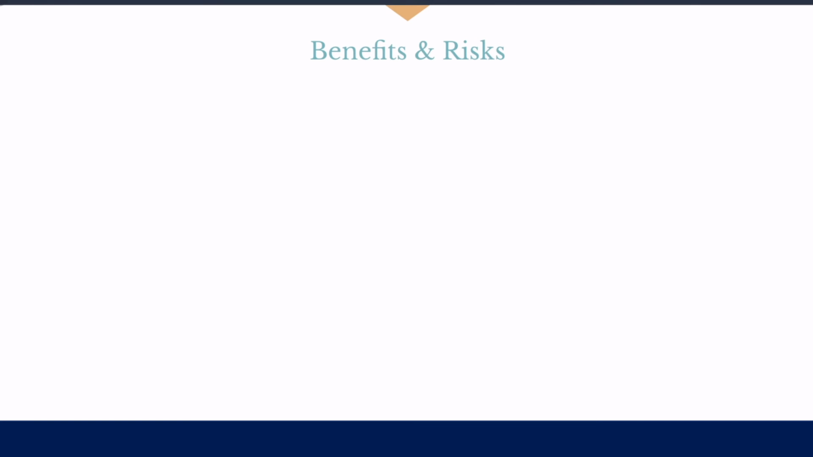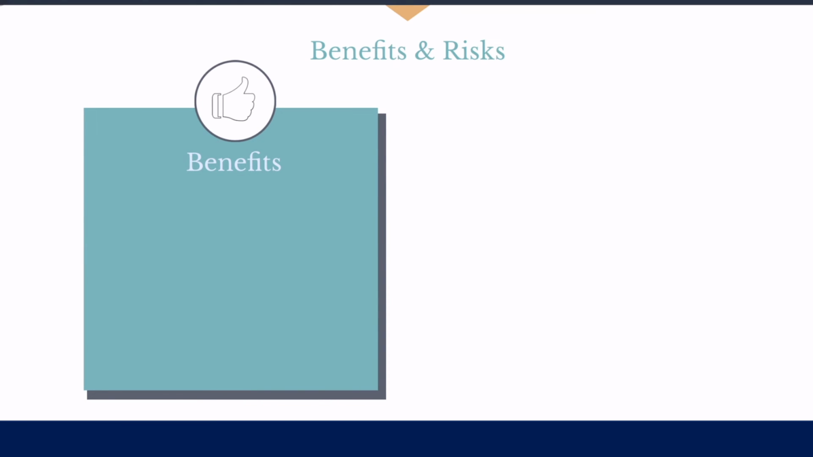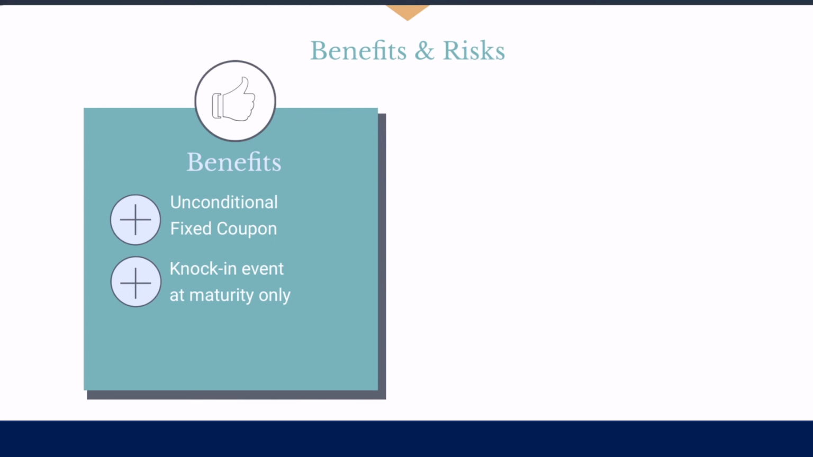Finally, to sum up, let's analyze the benefits and risks of investing in fixed coupon notes. Benefits. Unconditional fixed coupon. Investors will get an unconditional fixed coupon, regardless of whether the underlying shares go up, down, or flat. Knock-in events at maturity only. Considering that a knock-in event is only assessed at maturity, the investment allows underlyings to drop up to the knock-in level, while clients will still get back the full principal. Early redemption. With the inbuilt auto-call feature, the fixed coupon note may be redeemed early during the investment term, and investors will get back the full capital when the auto-call conditions are met.